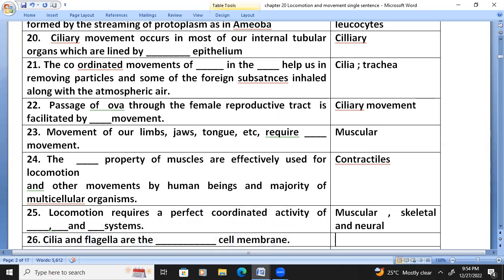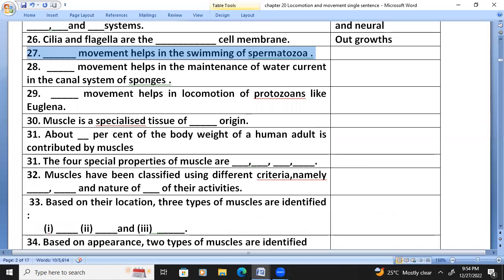Cilia and flagella are the outgrowths of the cell membrane. Flagellar movement helps in swimming of spermatozoa. Flagellar movement helps in the maintenance of water current in the canal system of sponges. Flagellar movement helps in locomotion of protozoans like euglena.